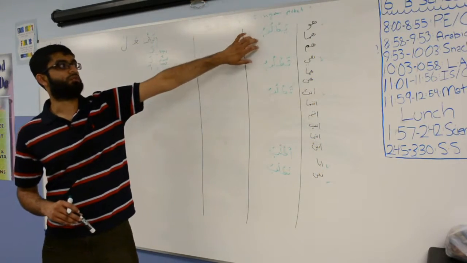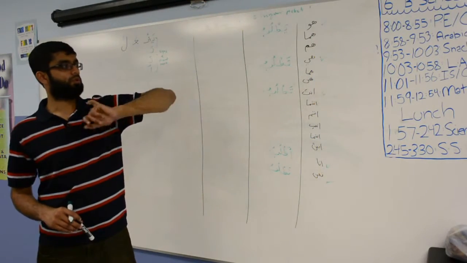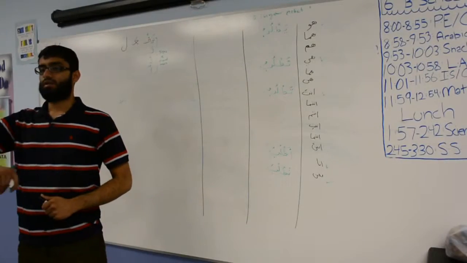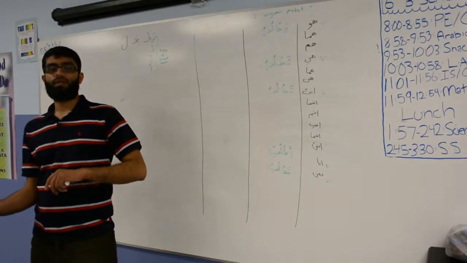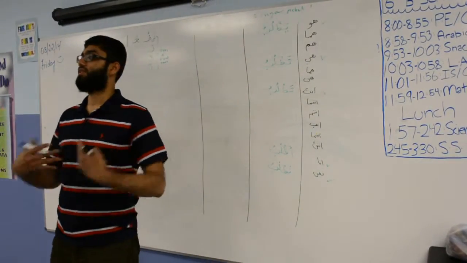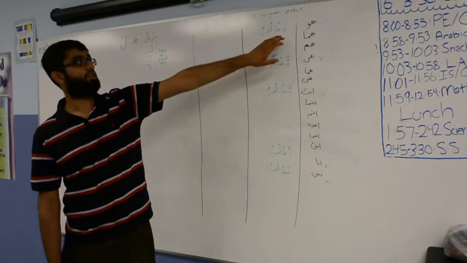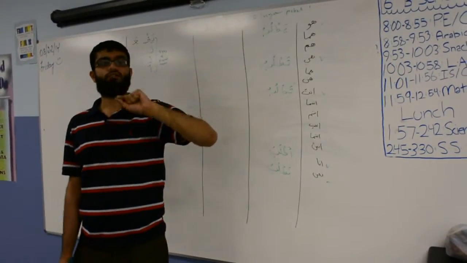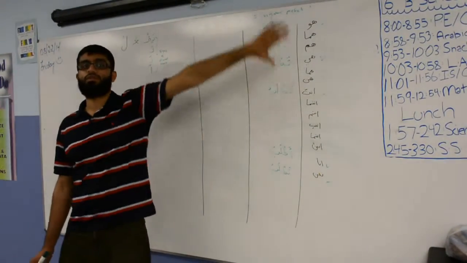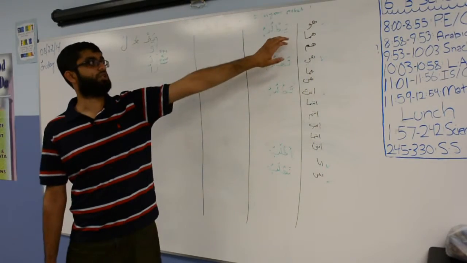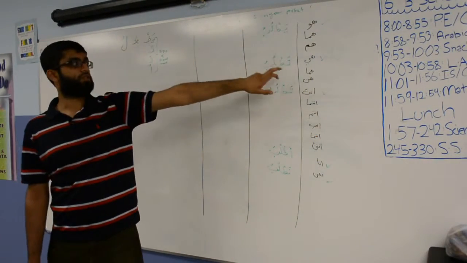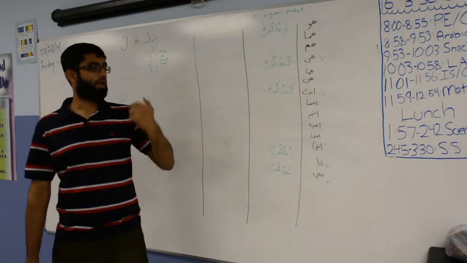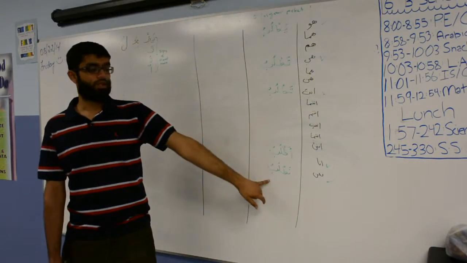Okay, everyone say yatlubu, tatlubu, tatlubu, atlubu, natlubu. Now, thanked: you're making it he thanks or he is thanking. So how are you going to say it for huwa? Yashkuru. You put on the kaf a dhamma because everything in the first column is dhamma on the second. So everyone say yashkuru. What are you going to say for she thanks? Tashkuru. You thank. Tashkuru. I thank. Ashkuru. And we thank. Nashkuru.